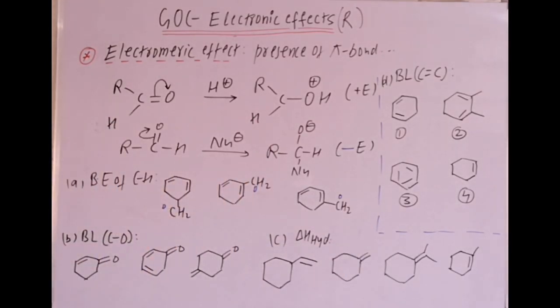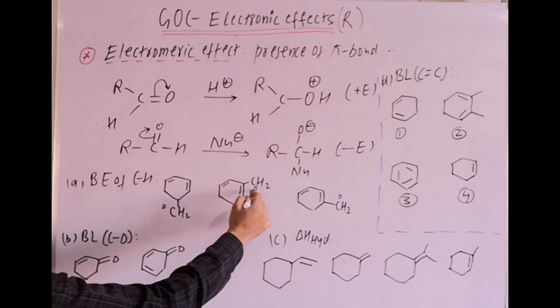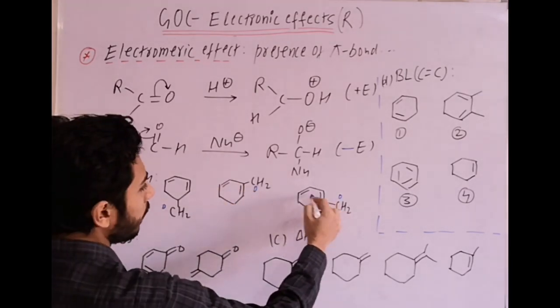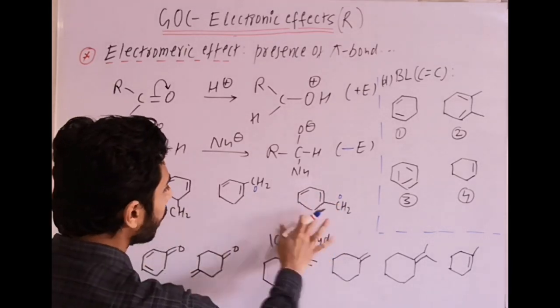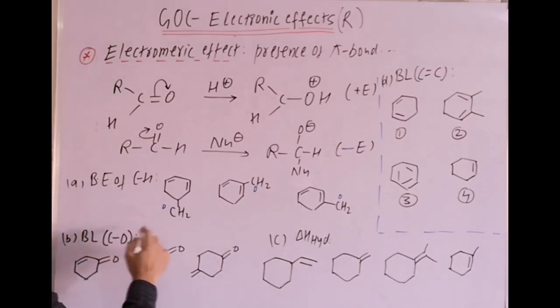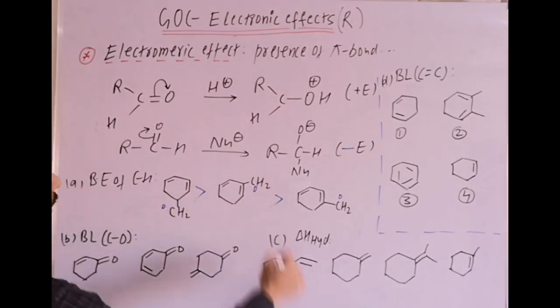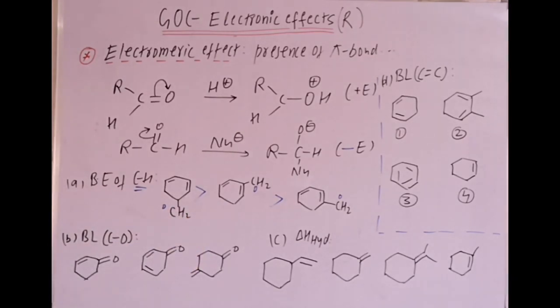Now use that point. Among them, this radical is not stabilized by resonance, this one is stabilized by resonance by this double bond, not by this one. It is stabilized from this double bond till the radical. So among them the most stable radical is the third, then the second, and the least stable is the first one. Therefore the bond energy of the least stable will be maximum. Which bond? The CH bond, which is marked in the original question.